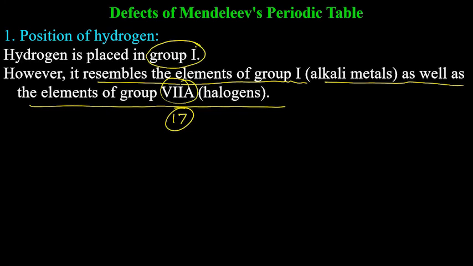Only 56 elements were known at that time, so obviously we had a smaller number of groups then. He was not able to place hydrogen in any particular group. He said, I'm placing it in group 1, but with no reason behind that.